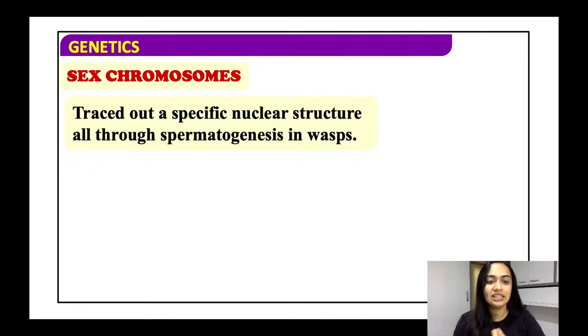And they traced out a specific nuclear structure all through spermatogenesis in wasps. In which organism was it discovered? It was discovered in wasps, where a specific nuclear structure was traced out through spermatogenesis.